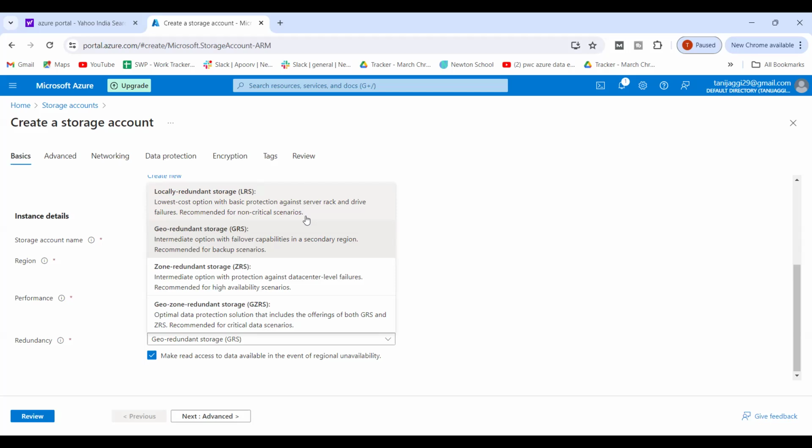The last one which we have is geo-zonal redundant storage. When we have a large amount of very sensitive data, we say, okay, now save my data in an NCR region. And this is basically used for the critical data that we want. Like if we are managing the data of a hospital, right now I'll say Manipal Hospital or Apollo Hospital is my client, and I'm actually saving the data of Apollo Hospital.